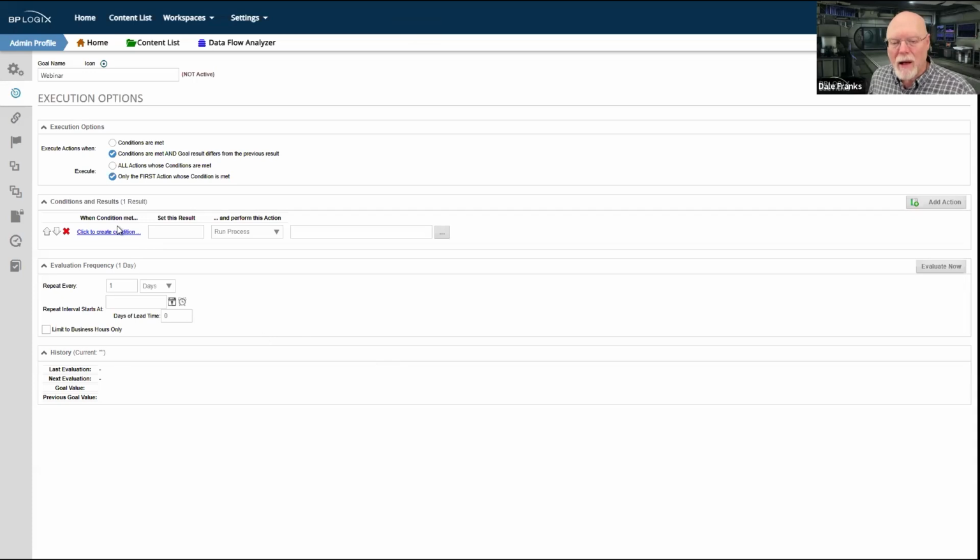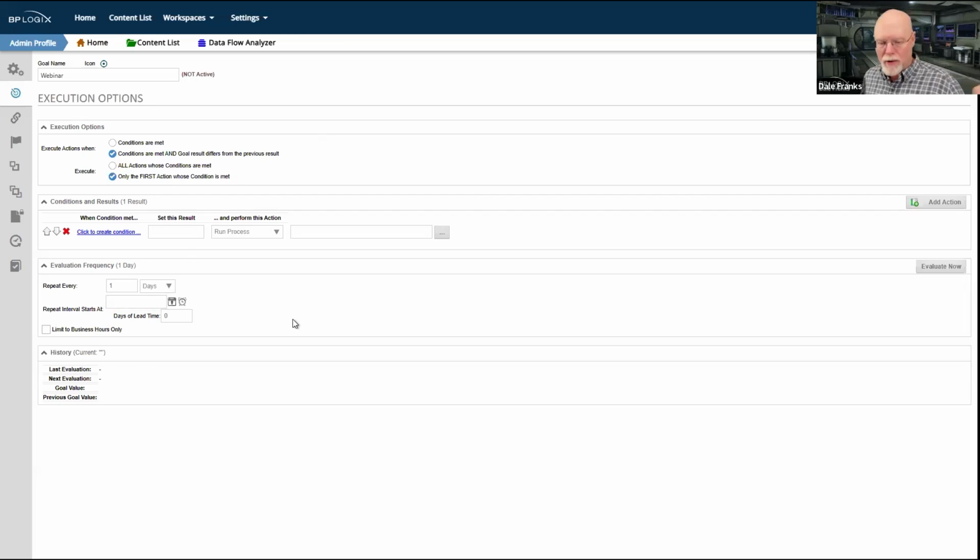Now, depending on the conditions that you have created here, it's going to affect what your execution options are. For example, do you want this goal to run every time the conditions are met? Or do you only want it to run if the conditions are met and the goal result is different from the previous result? So when you set the schedule down here on evaluation frequency, right now it's set to the default. It'll run every day.